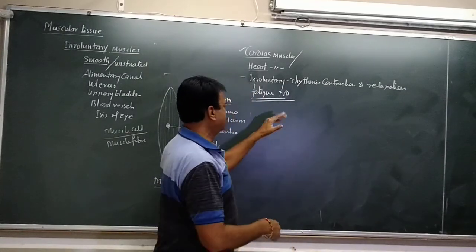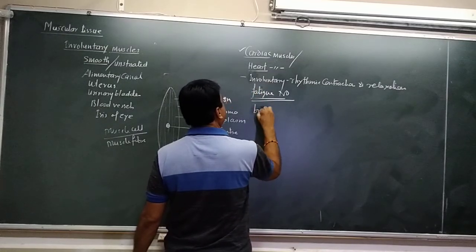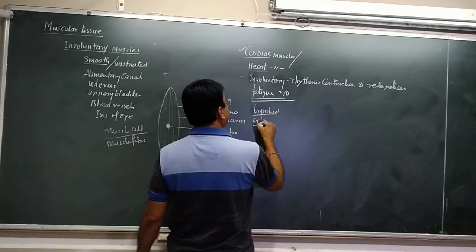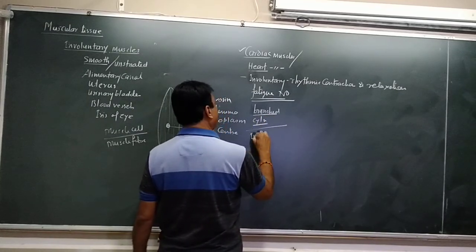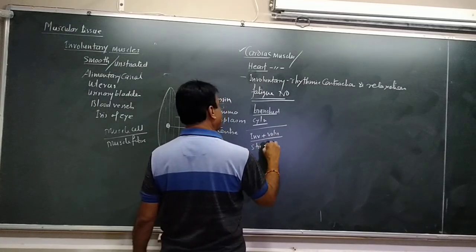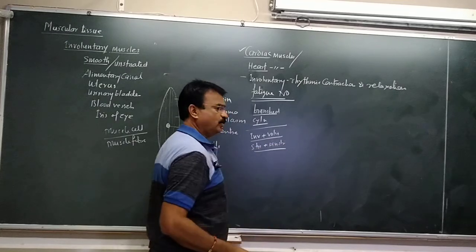These muscles are branched and cylindrical. They show the properties of involuntary as well as voluntary muscle, meaning striated and unstriated. दोनों मसल का इसमें कॉम्बिनेशन है.